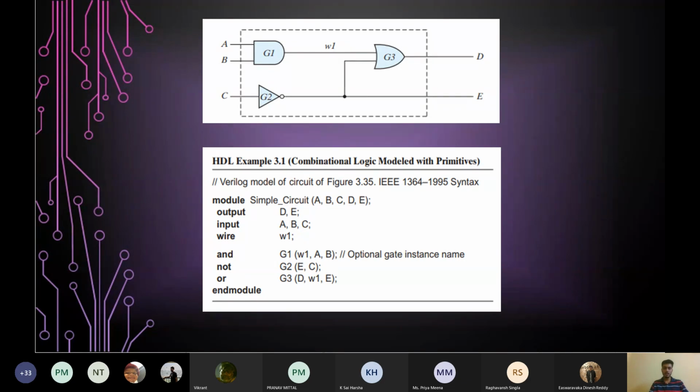So what is the output of this gate? W1. And what are the inputs? A and B. We are talking about the AND gate G1. So we will write this list, W1 comma A comma B, inside this parenthesis, and yes, we have instantiated this gate. One thing, always try to mention the output first and then the inputs, like we have written here W1 followed by A and B, not A, B, W1. In the declaration of a module, it's not hard and fast, but it's always a safe practice to first mention the output and then the inputs. So this is how you instantiate a gate.